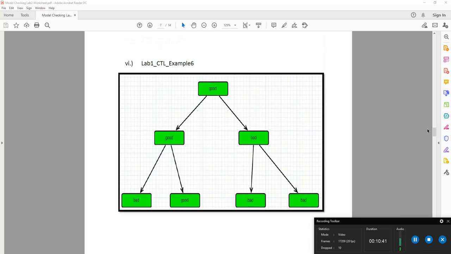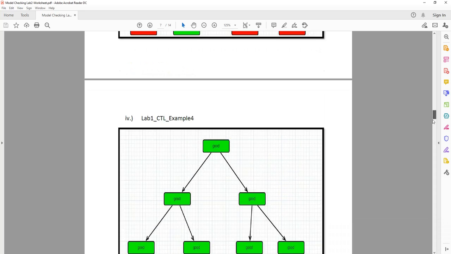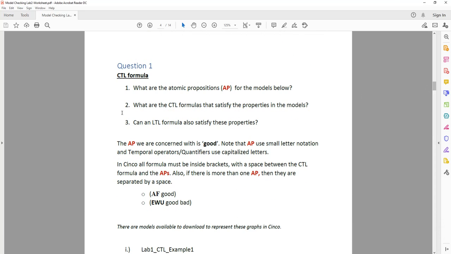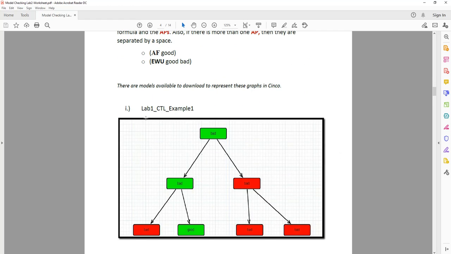Again, I will leave you to resolve whether, for question 3, an LTL formula can also satisfy these properties. So you can just go through these, look at the CTL formula and see if you can achieve the same with LTL.